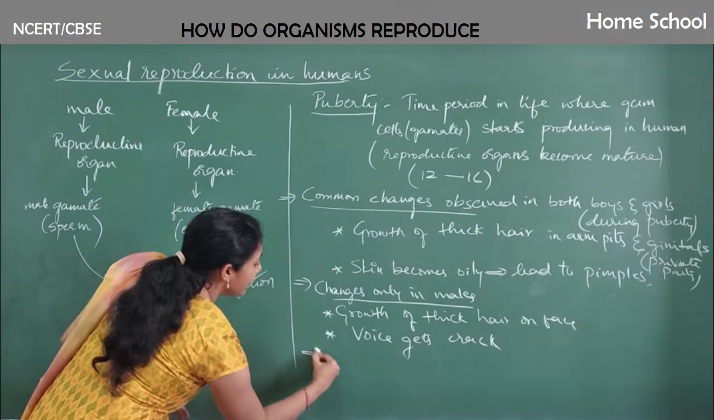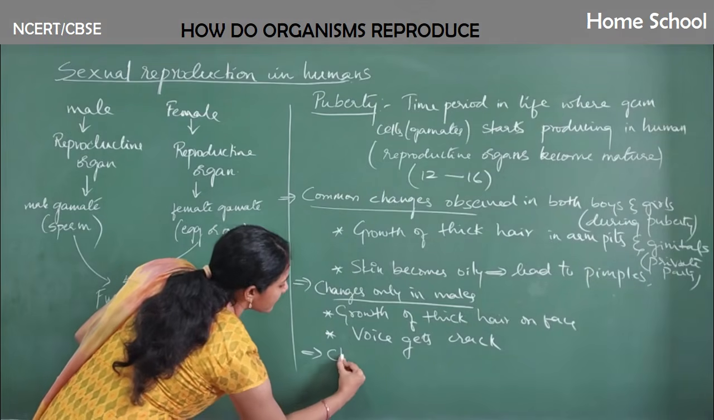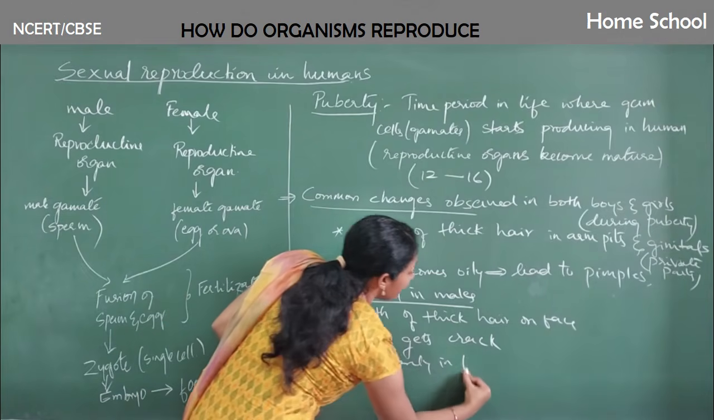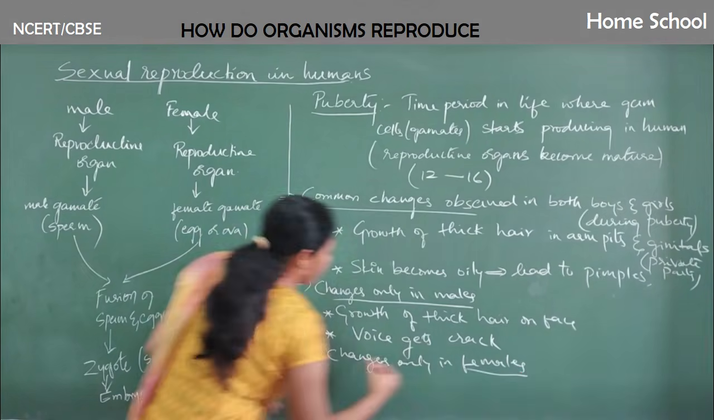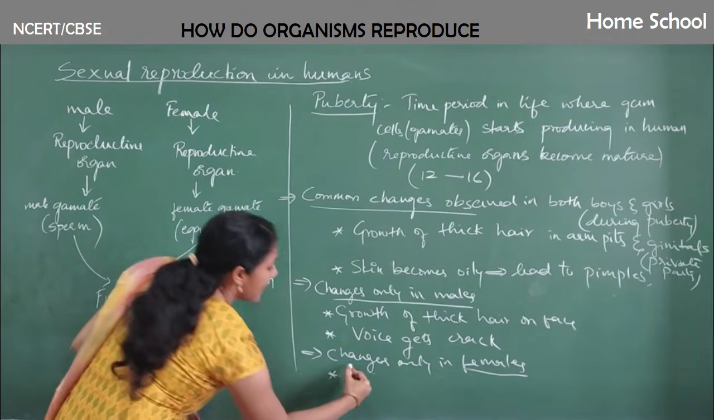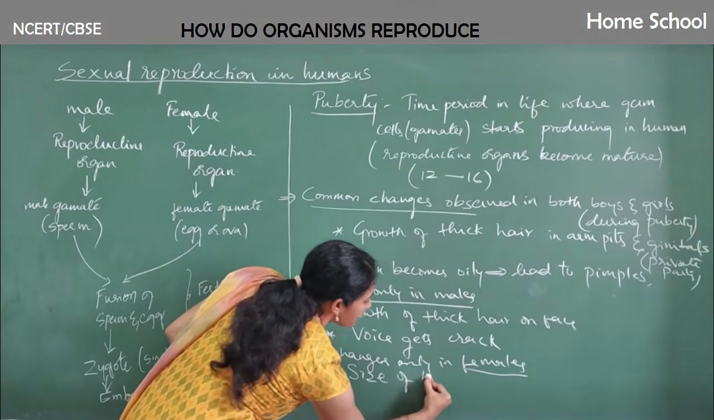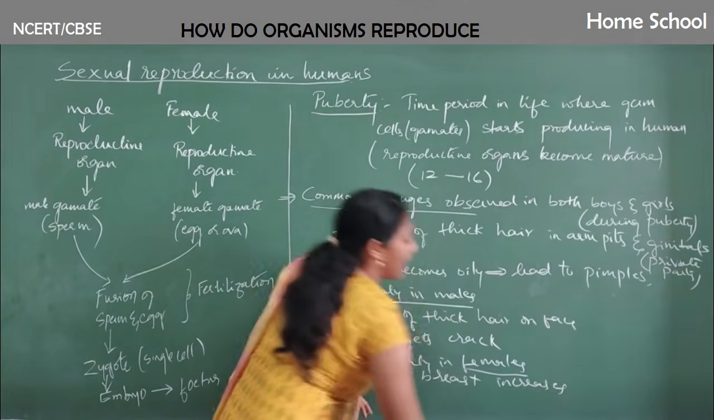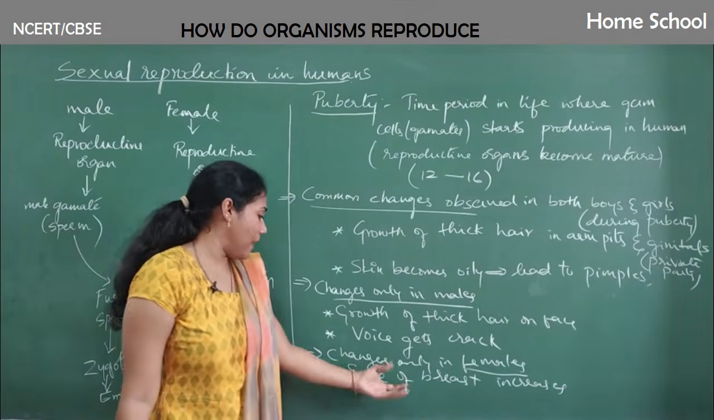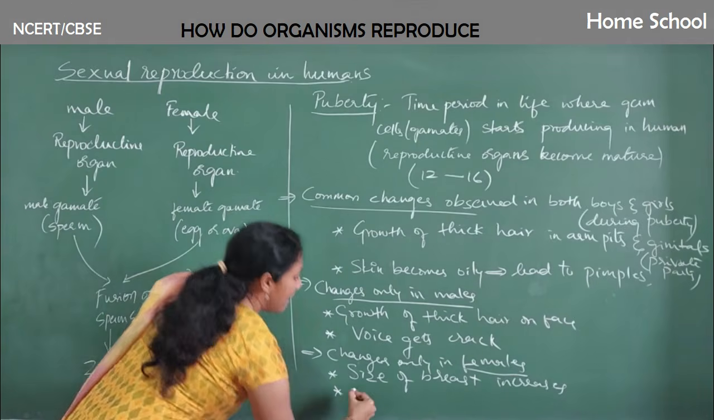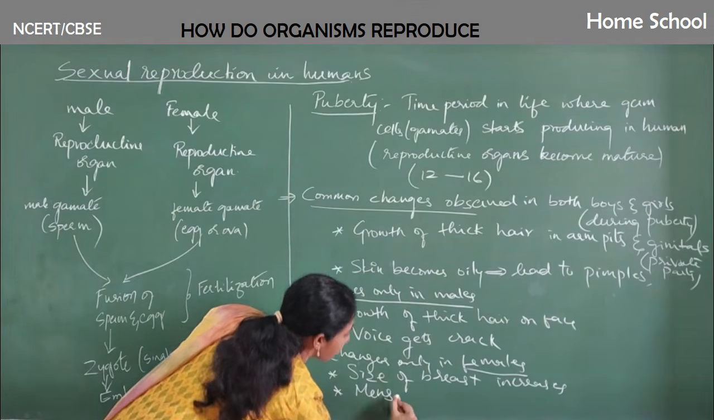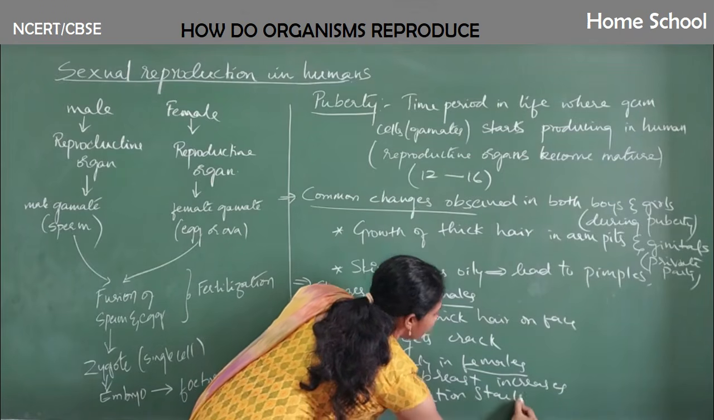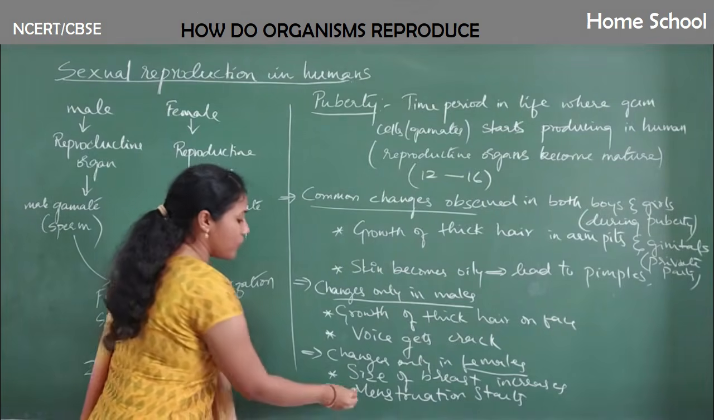Okay, and now let us see the changes only in females. Changes only in females. Okay, the first and foremost is the size of the breast increases. Size of breast increases. Okay, the mammary glands start maturing in the breast area. And the second one is menstruation starts. Menstruation starts. Okay, anyway, you are going to learn more details about menstruation a little later.